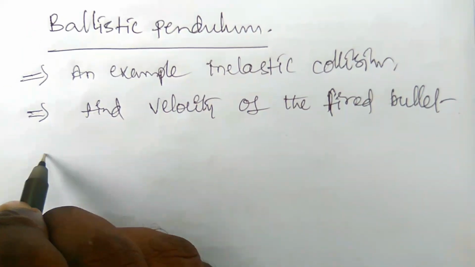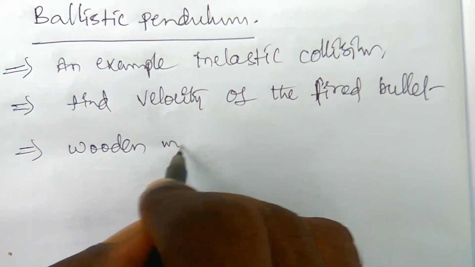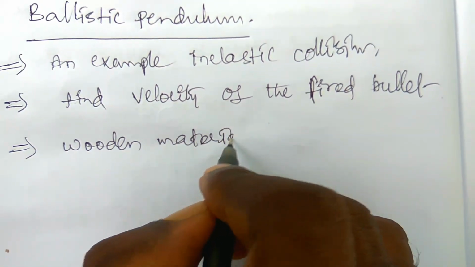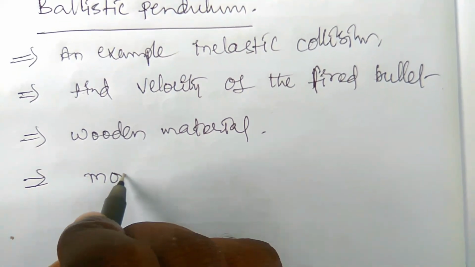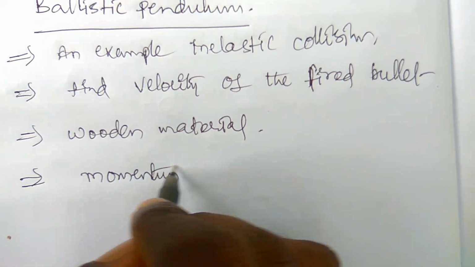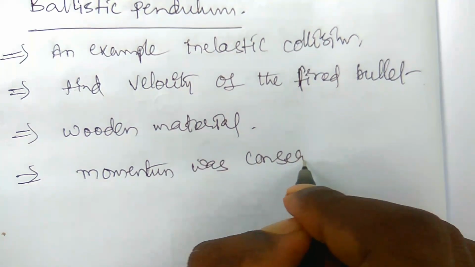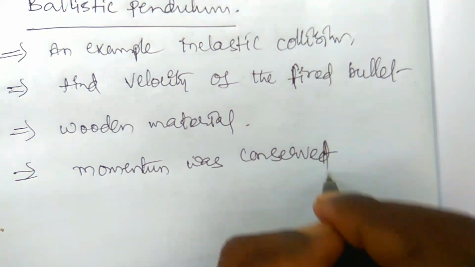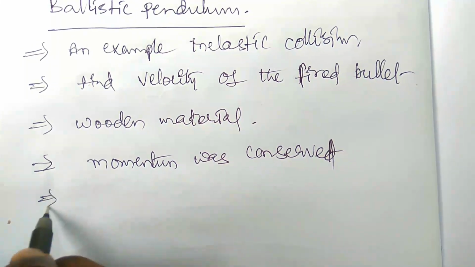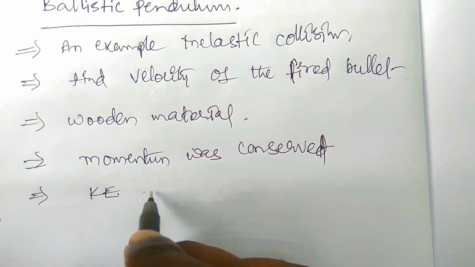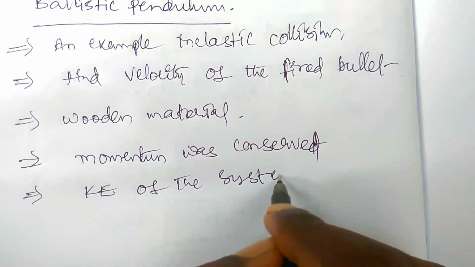It can be made of wooden material. In this, the momentum is conserved, but the kinetic energy of the system is not conserved.